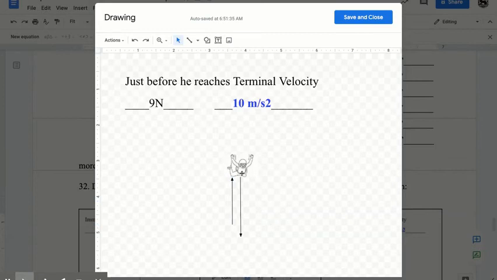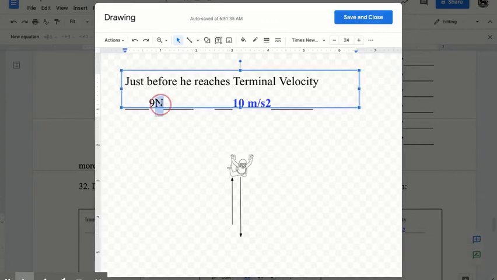So he's still coming down faster. He's still accelerating downward, speeding up, but just barely, right? So I can't really say newtons. That's a mistake. But we could say just before it reaches terminal velocity, the force downward is just barely larger than the force upward.